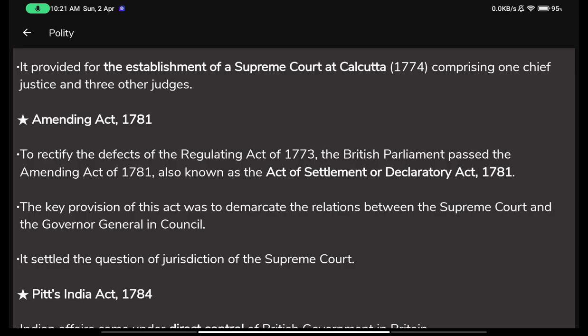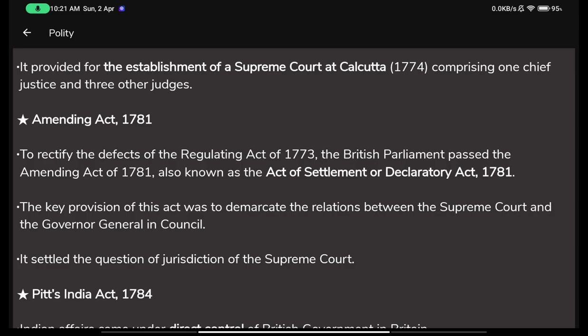It was to rectify the defects of the Regulating Act of 1773. 1773, like 1, 7, 7, half of 7 minus 1, that is 3. They're saying that there were some defects when they passed the Regulating Act of 1773. I believe they were in a haste, just like Warren Hastings, and so they passed this act in a hurry, and there were some defects left. So the British Parliament passed the Amending Act.